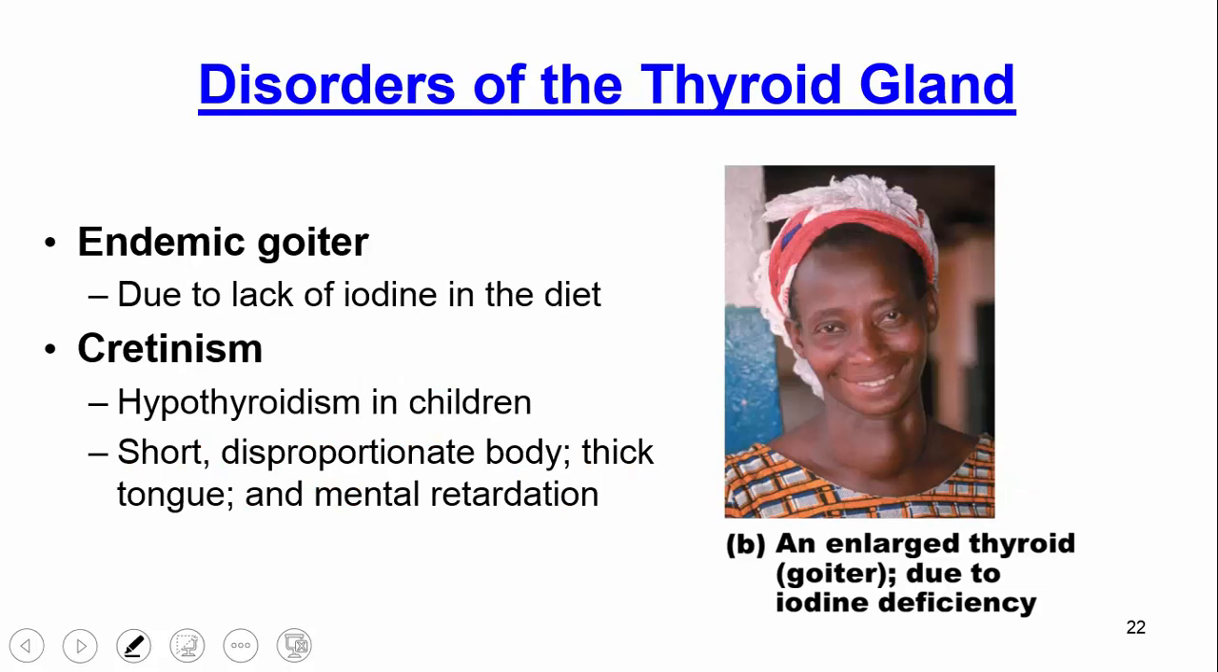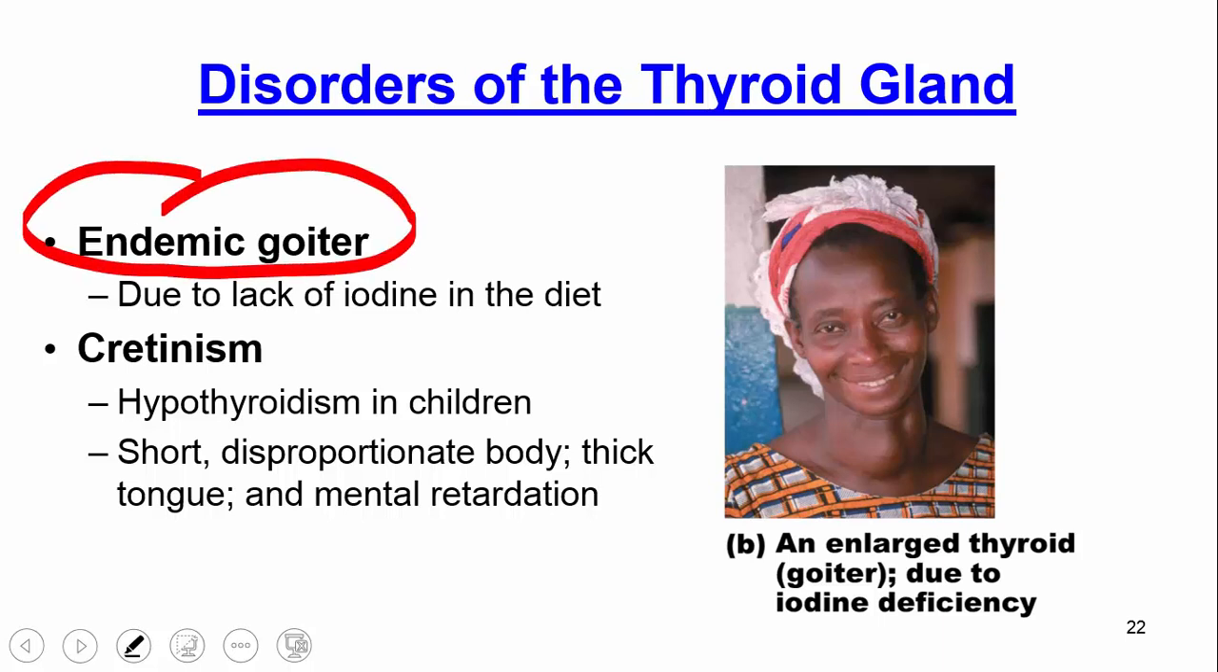Okay, other types of disorders that we could have of the thyroid. If someone has a lack of iodine in their diet, they can develop something called an endemic goiter. And what this is, it's a protrusion of the thyroid itself, the thyroid gland in the neck, where it starts to enlarge, starts to swell, and you can see it very easily in someone's neck.